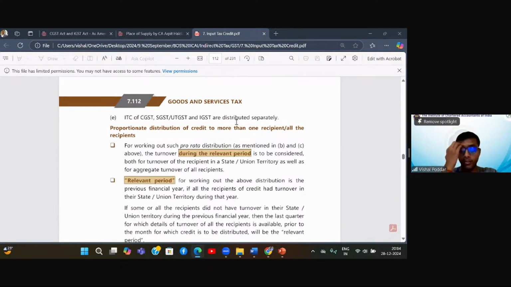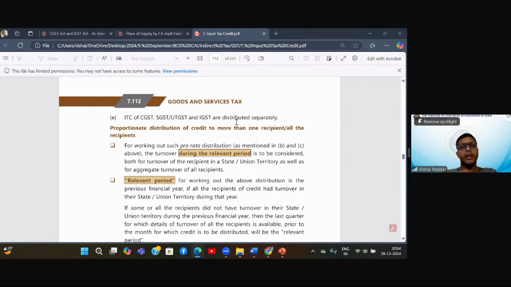For within the state services, I have received C plus S. So I have today three credit balances, C, S, and I. Now when I have to distribute it to all my units, importantly, if the unit to whom I have to distribute the credit is in my state only, then I will distribute C, S, I, all three by the three names. But if the unit to whom I have to distribute the credit is outside my state, I cannot distribute them